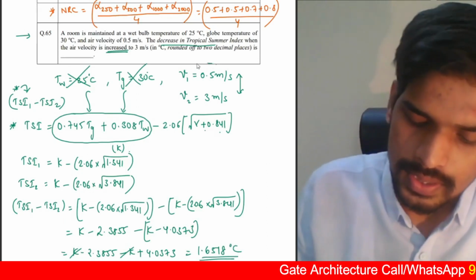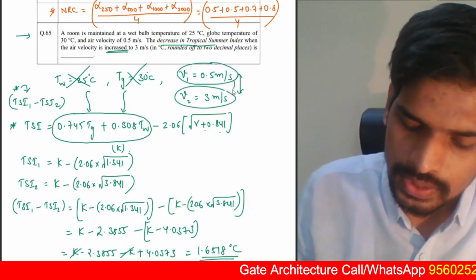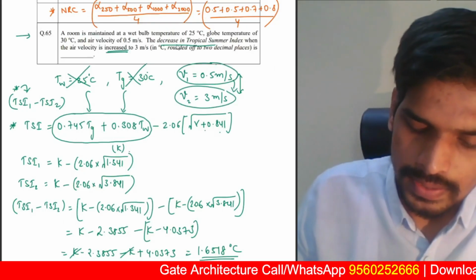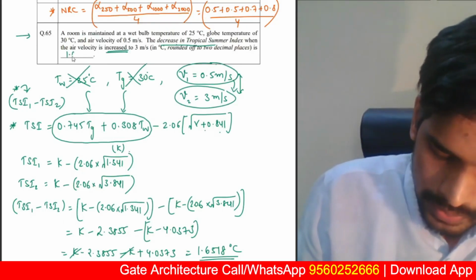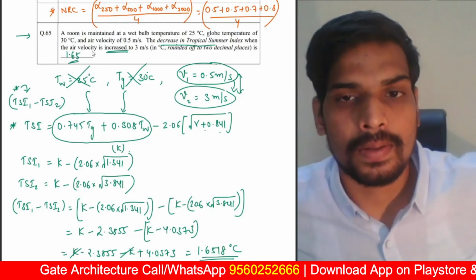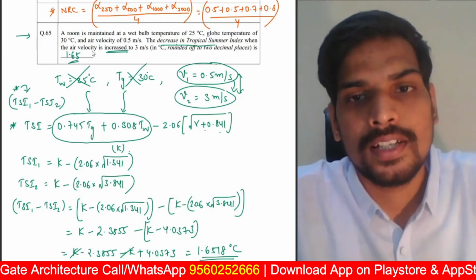So if velocity is changing from 0.5 to 3, because of this, the tropical summer index will decrease by 1.65 degrees centigrade, rounded off to 2 decimal places. 1.65 is the correct answer for this last question.